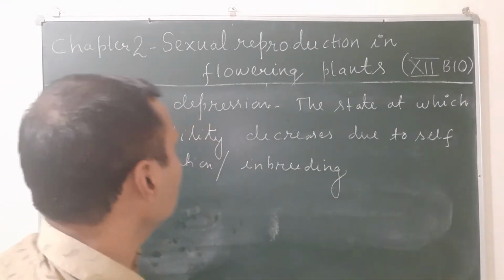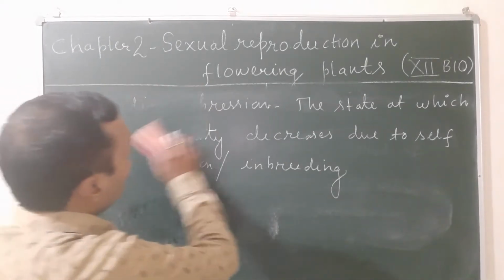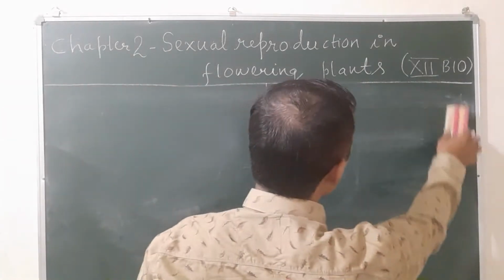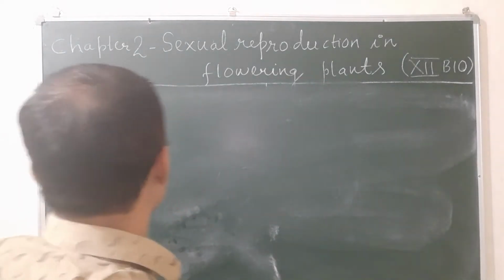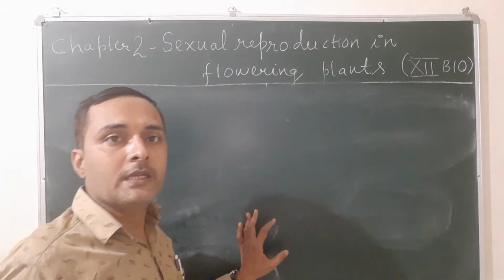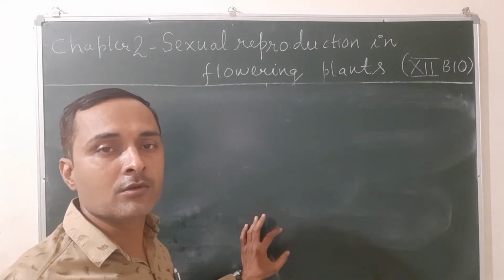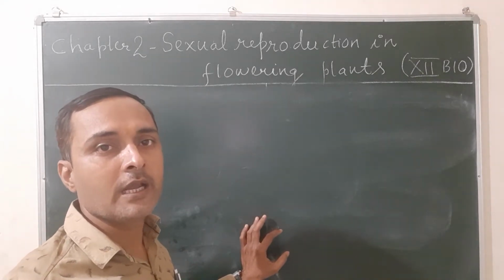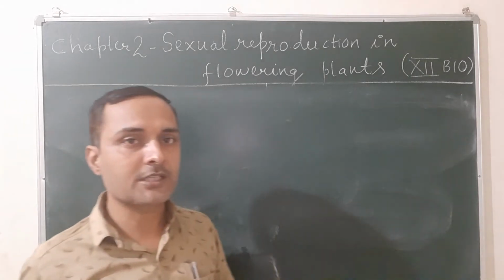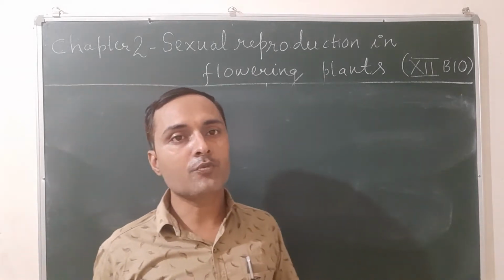Now let us see what we mean by the term outbreeding devices. Inbreeding depression is not good for the particular plant, and we can control it by the method known as outbreeding devices.